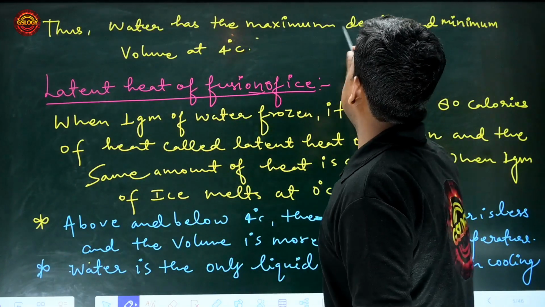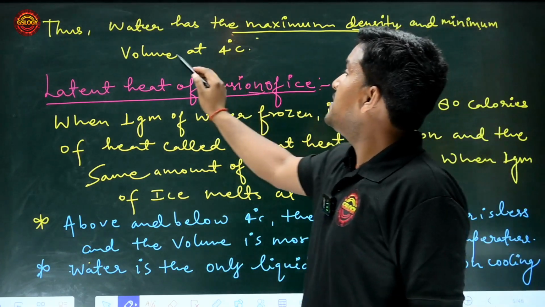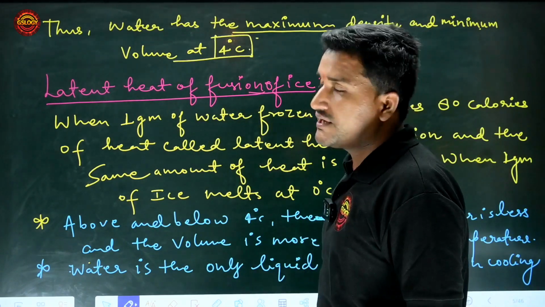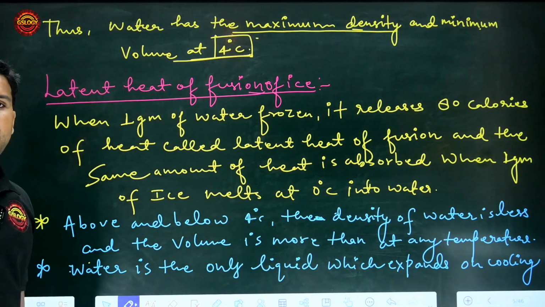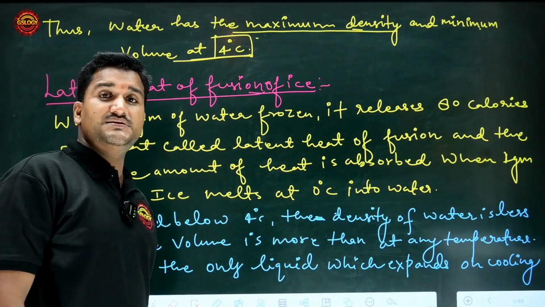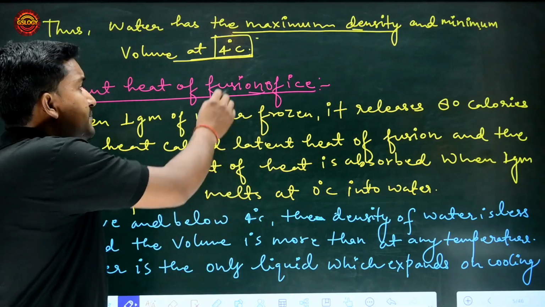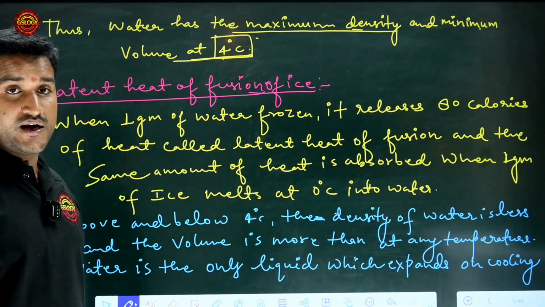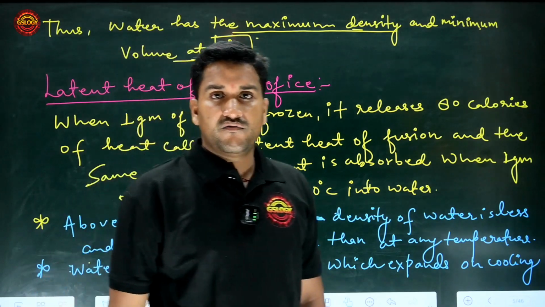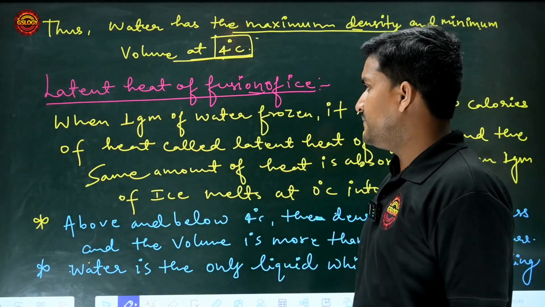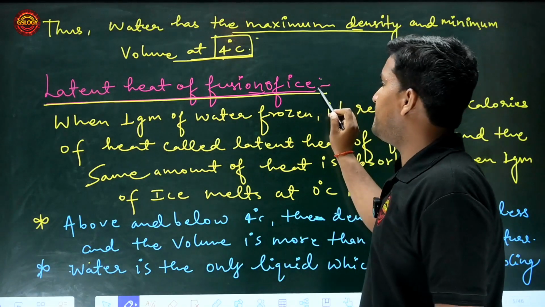Thus water has the maximum density and the minimum volume at 4 degrees Celsius. So note this point in your mind. Water has the maximum density and the minimum volume at 4 degrees Celsius. Below 4 degrees Celsius or above 4 degrees Celsius, its density will be lower. Clear everyone? And get on to the next topic, latent heat of fusion of ice.